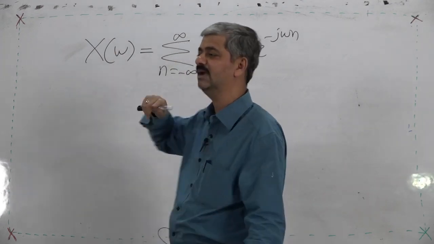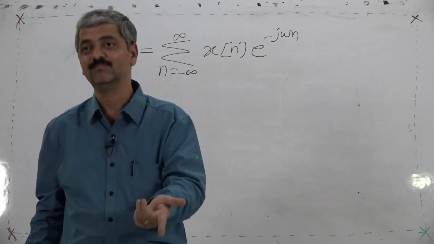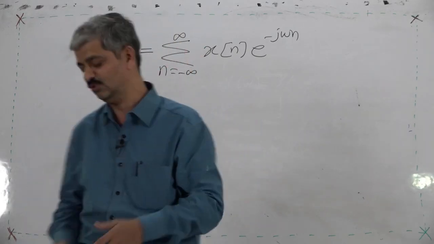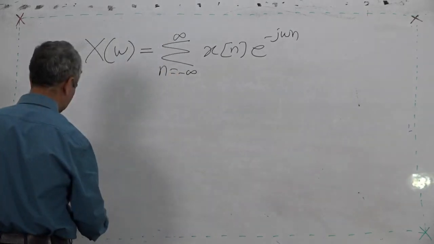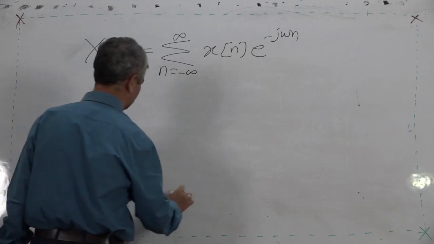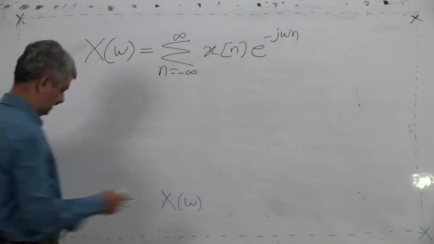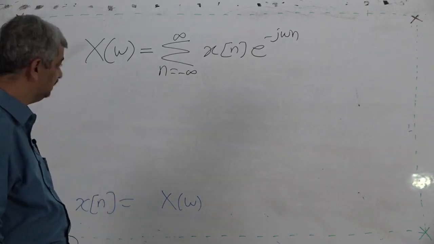So, here x n is given, X omega is found out. Now, we have to find x n from X omega. So, somehow you should get x n on the left hand side and something which will include X omega on the right hand side. Then how do we start? It is a very interesting issue.